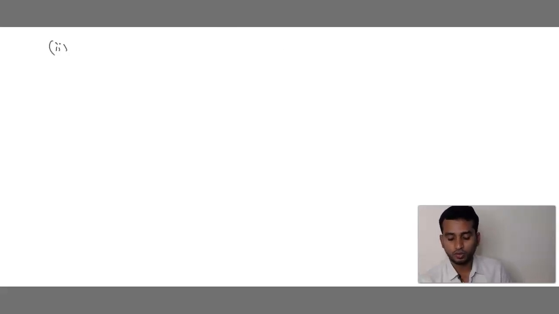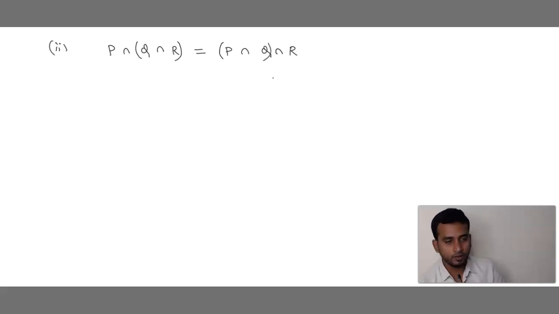Associative property, no? If it is associative property, P intersection Q intersection R is equals to P intersection Q intersection R. It is associative. So intersection, intersection, intersection, intersection. Now leave first and then leave last. Here you leave last, here you leave first. Anything you can do. Both are same.